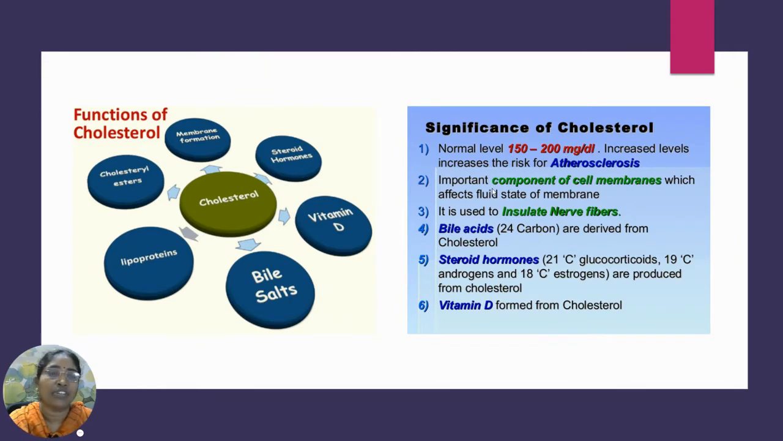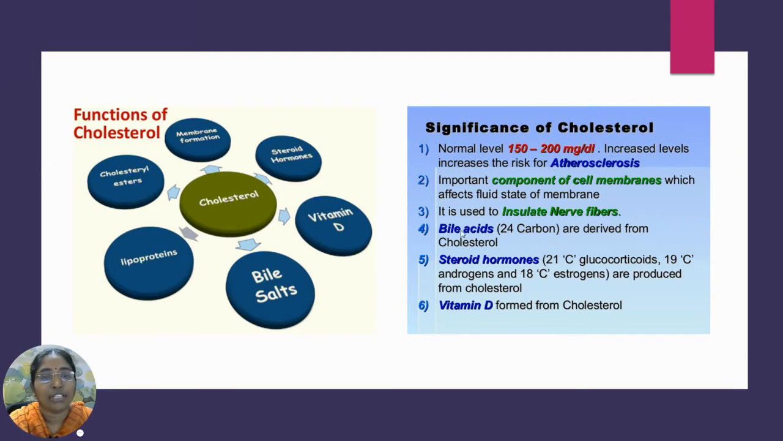Coming to the significance, that means the functions and the role of cholesterol in our body, it is an important component of the cell membrane, which affects the fluid state of the membrane. If you look at the figure on the left hand side, we can see the various functions: it is a component of the lipoprotein and a component of the cell membrane. The next function is that it is used to insulate the nerve fibers.